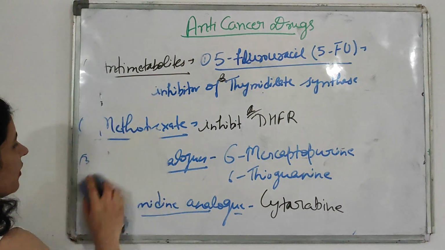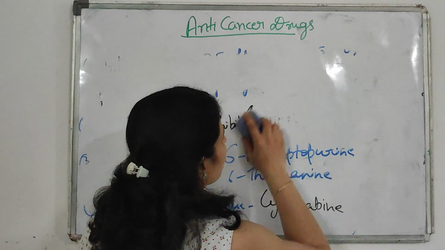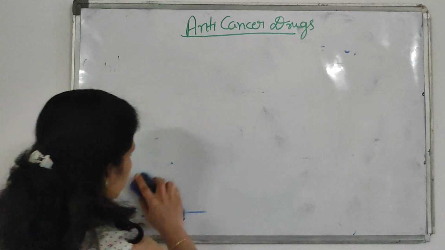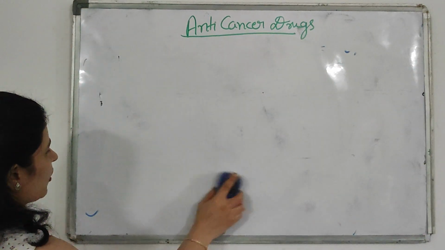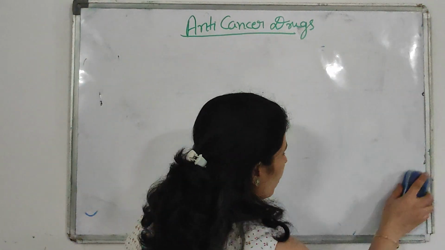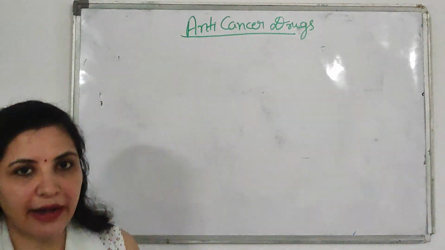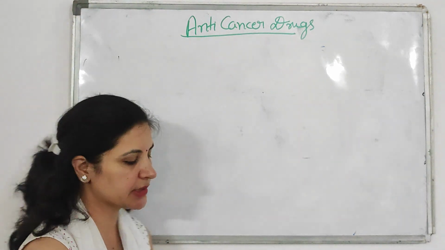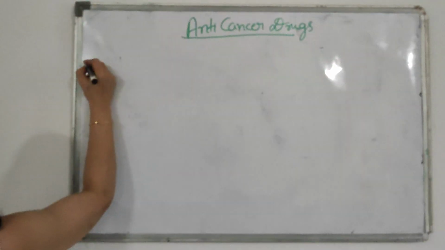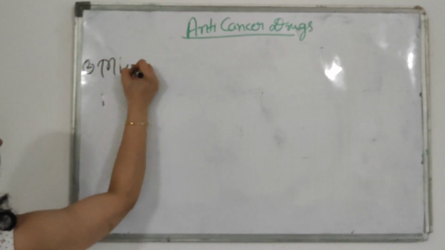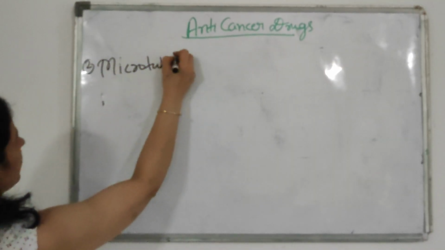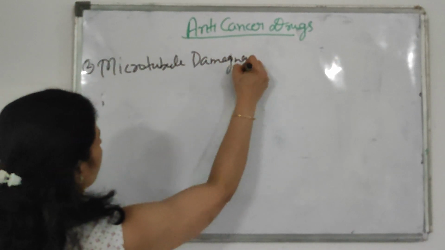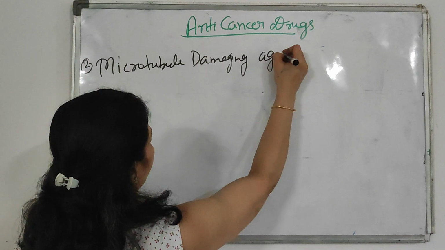The second classification includes microtubule damaging drugs, the drugs that damage microtubule formation. For cell division, microtubules are necessary. So if microtubules are damaged by the drug, then the cell cannot undergo cell division. If the cell cannot divide, you can suppress the cancer. This is the mechanism. So the second category is microtubule damaging agents, or drugs, you can write anything.